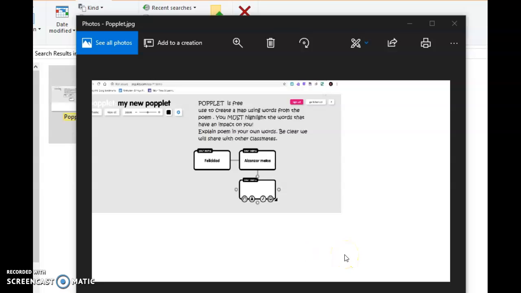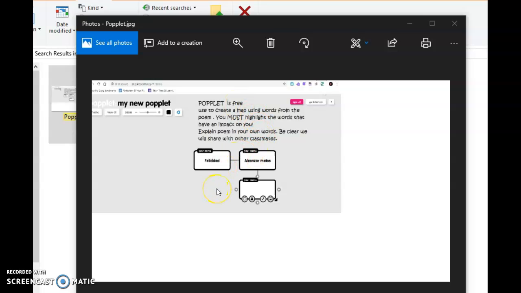Hola, this is the last activity that you will do related to felicidad. For this, I want you to use Padlet. I will have the link posted on It's Learning. It's just pretty much creating a map electronically, and it is free.